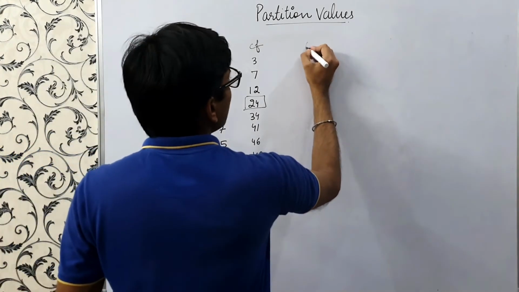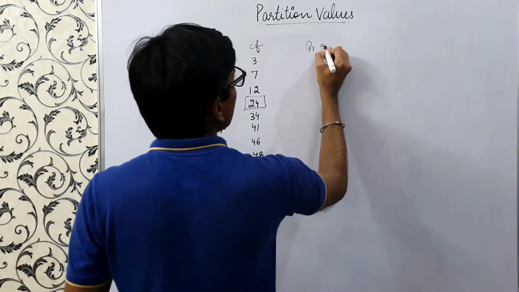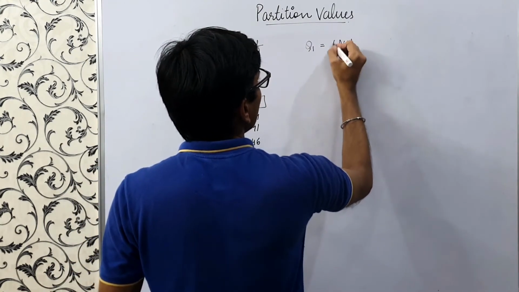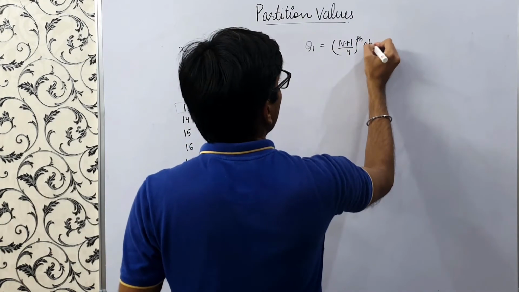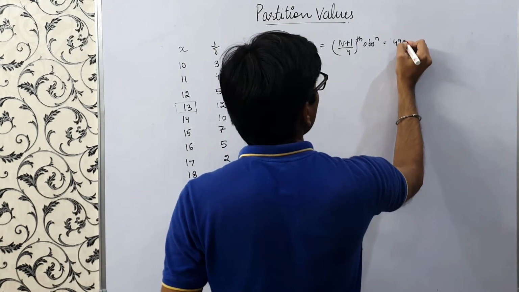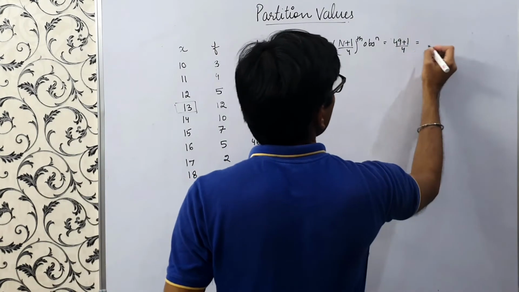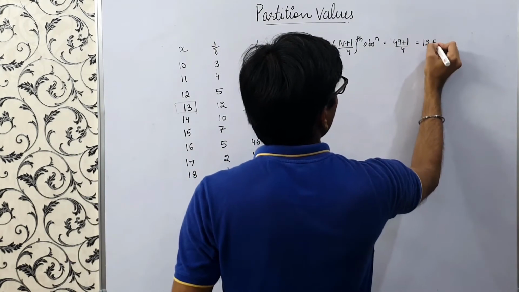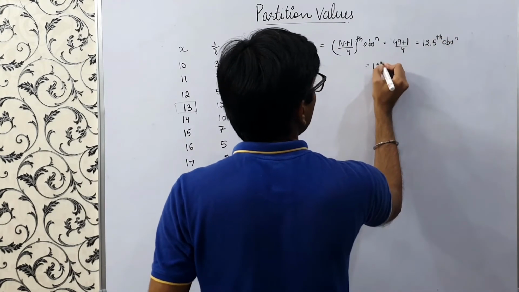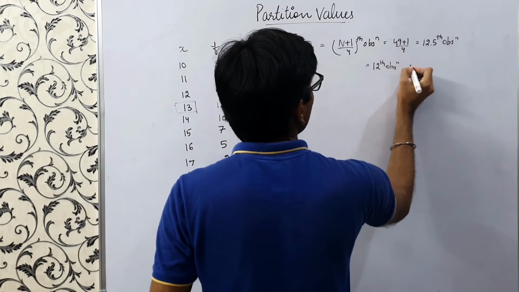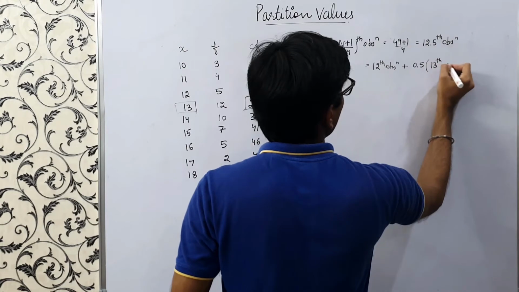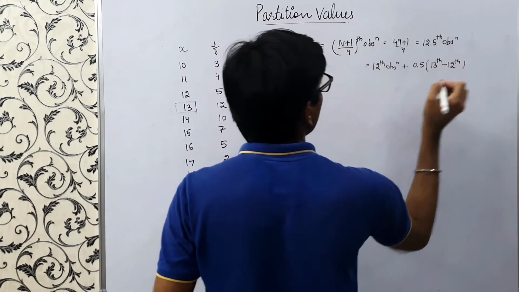So now we'll calculate Q1 first. As seen earlier, it's nothing but the size of (n plus 1) by 4th observation, and n here is 49. So it's (49 plus 1) by 4 equals 12.5th observation, right? So this is nothing but the 12th observation plus 0.5 into (13th minus 12th observation).